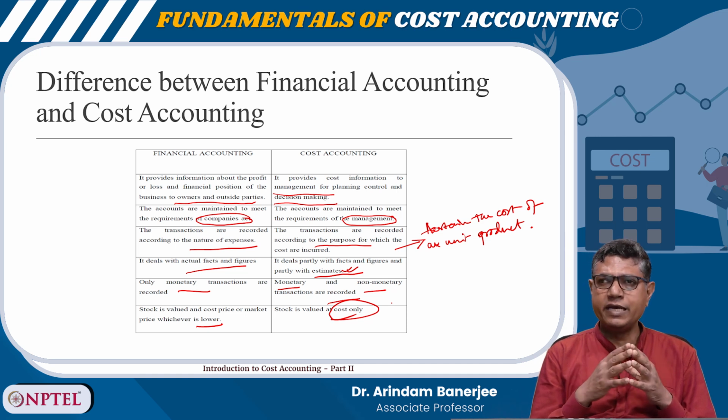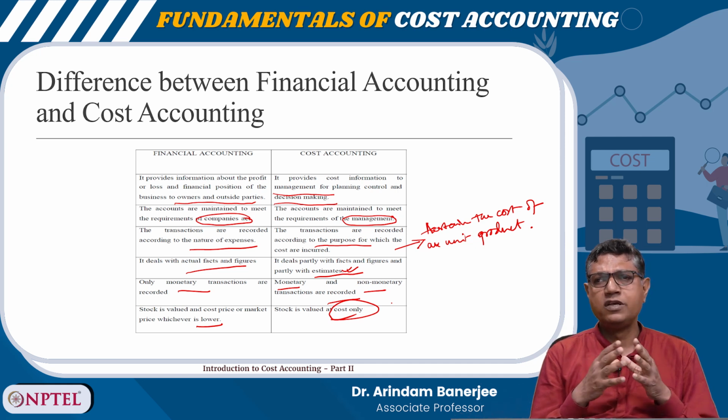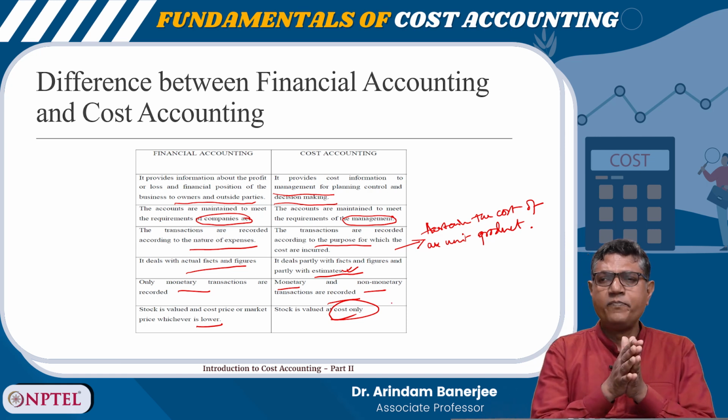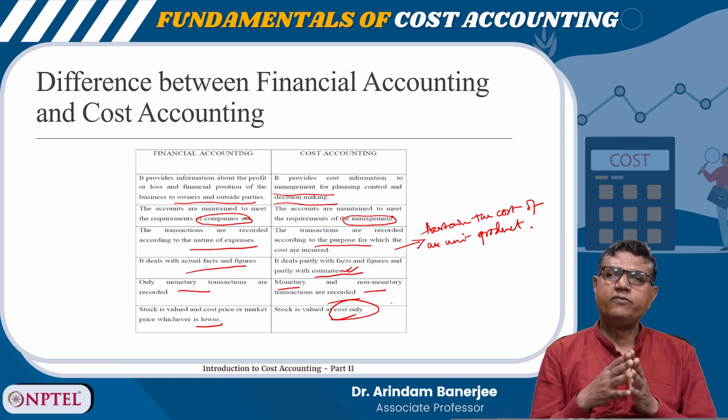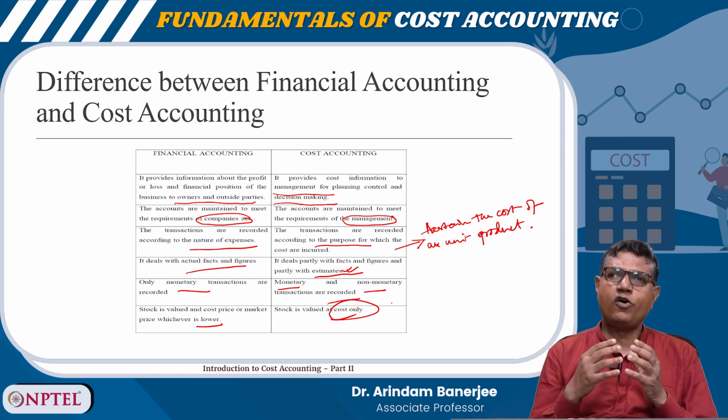It can also decide which products, which functions can be outsourced or eliminated, right. Overall, this cost data can be used for achieving one single goal. That goal is creation of value for the stakeholders, right. So, for that the companies can maintain cost data.